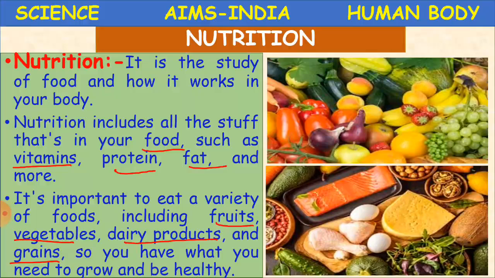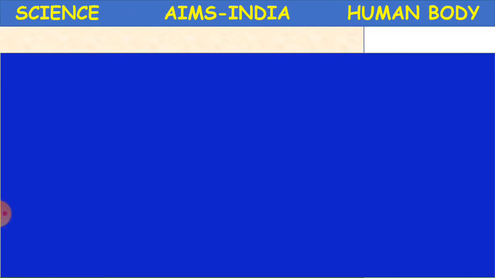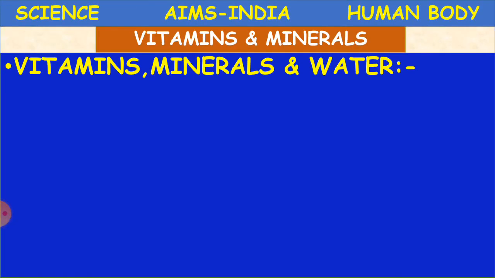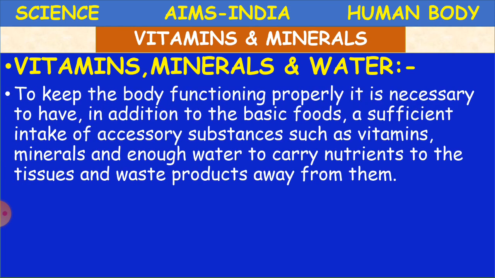Clear, children? Now, what is here about vitamins and minerals? Vitamins, minerals and water. To keep the body functioning properly, it is necessary to have, in addition to the basic foods, a sufficient intake of accessory substances such as vitamins, minerals and enough water to carry nutrients to the tissues and waste products away from them.